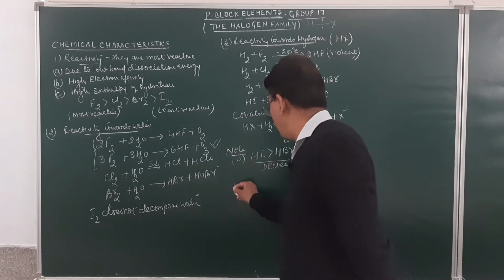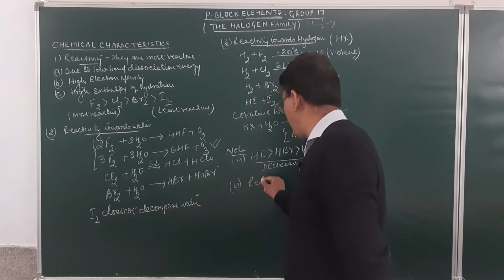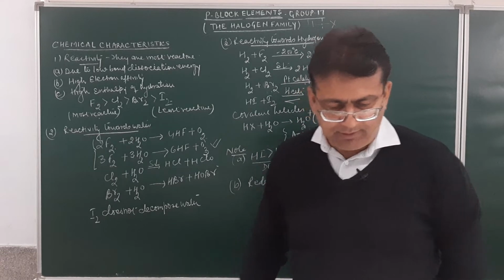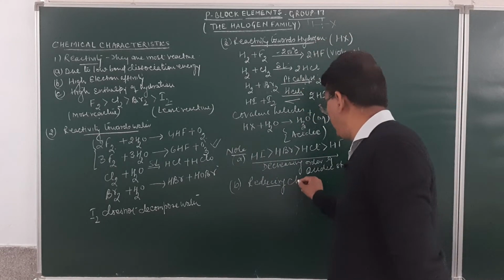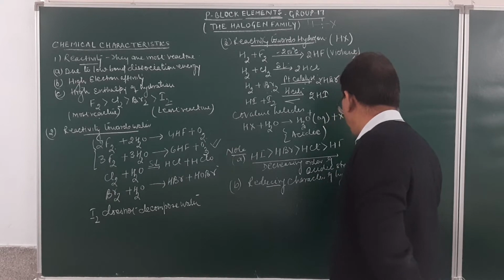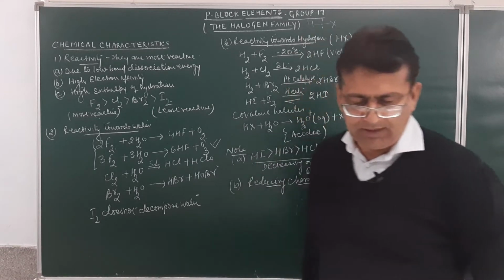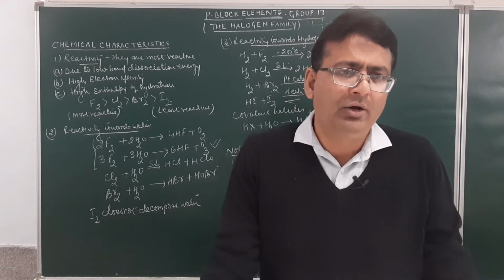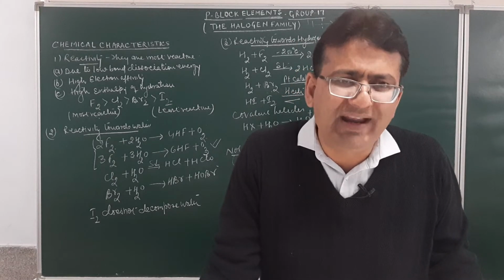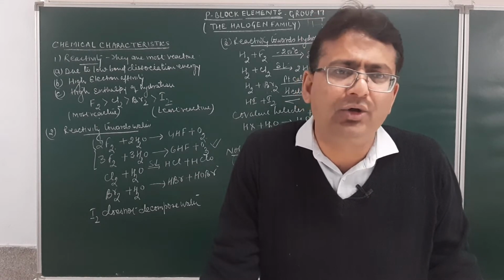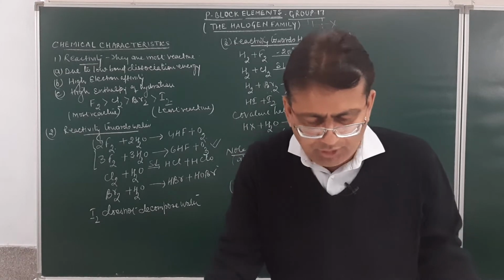Second will be the reducing character. So if we consider the reducing character of hydrides, more is the ease with which hydrogen is lost or the hydrogen halogen bond breaks, more is the ease with which oxidation occurs, and the substance which undergoes oxidation easily always acts as a strong reducing agent.